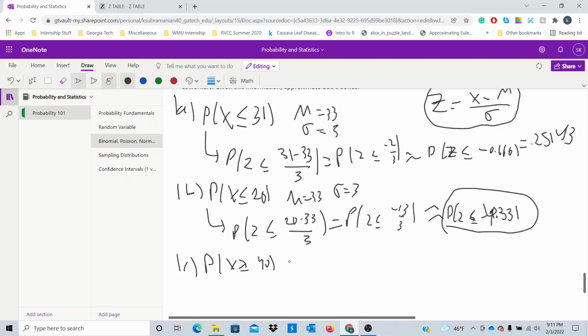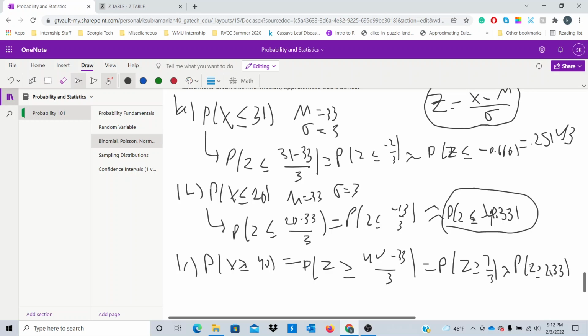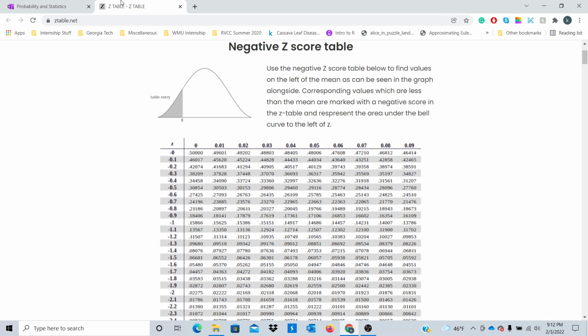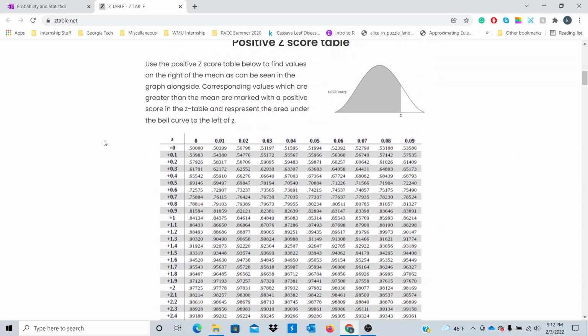So we know that our tire distribution has mean of 33 and standard deviation of 3. So this is going to be the probability of z greater than or equal to (40 minus 33) over 3, which is going to be the probability of z greater than or equal to 7/3, which is approximately the probability of z greater than or equal to 2.33, right? So what we want to do is find the probability of z greater than or equal to 2.33. So let's look in our table. So let's look for 2.33.